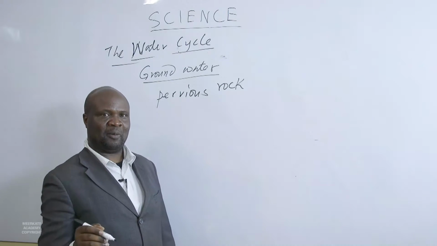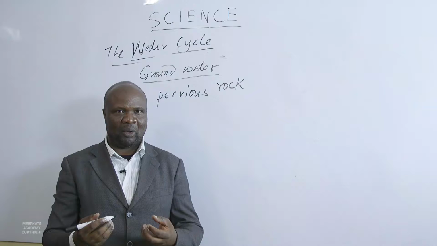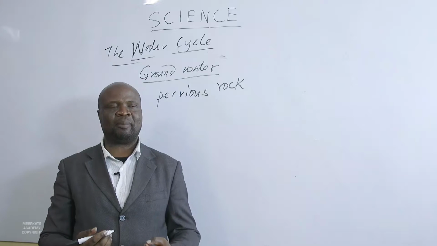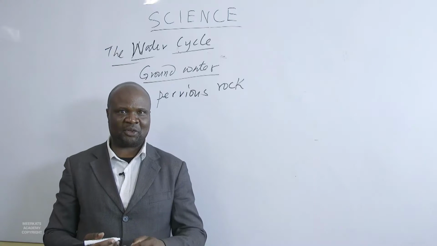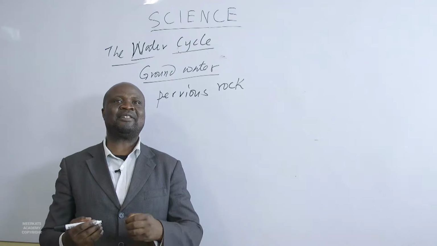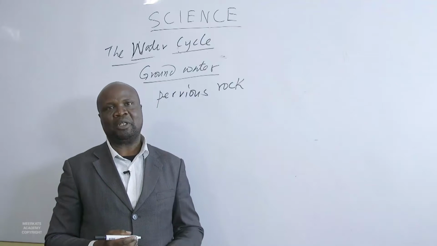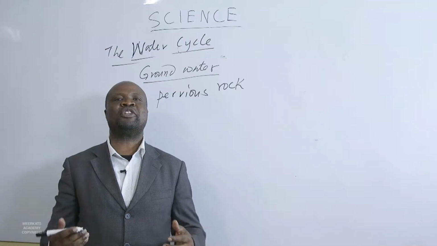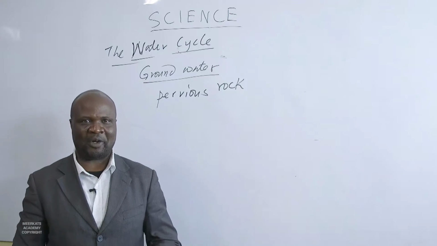What is pervious rock? Pervious rock is a rock that is able to soak water. It can absorb water because it has got some air spaces. So pervious rock has air spaces, and these air spaces can be filled with water. That's a pervious rock. When it's filled with water, then we can say it can contain water.